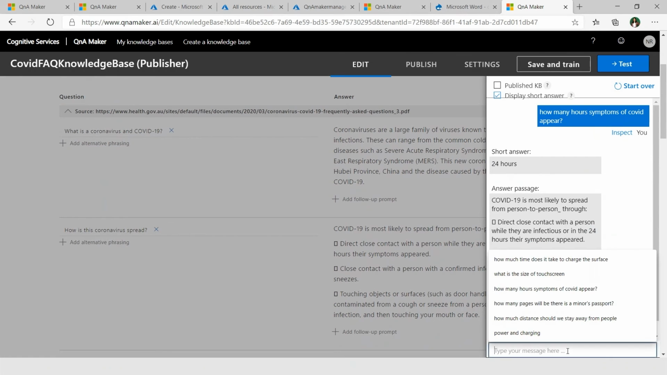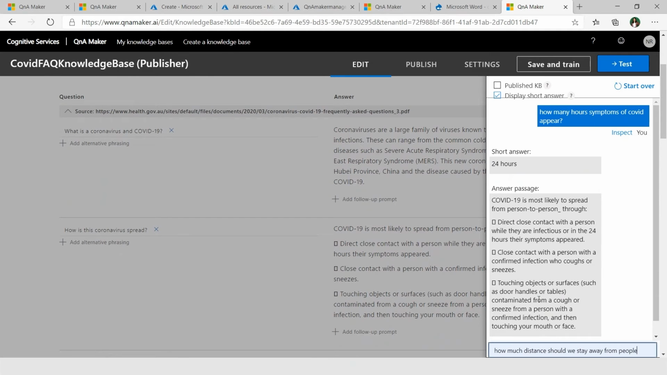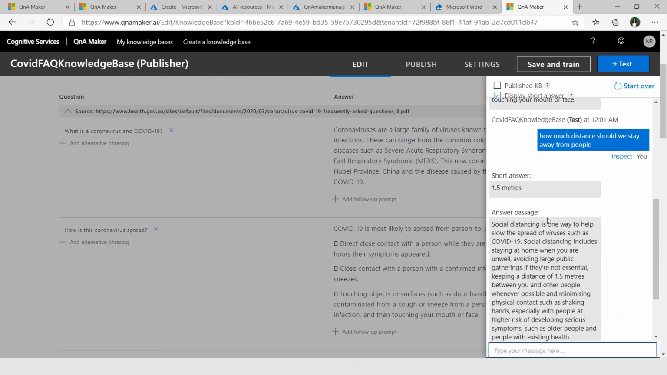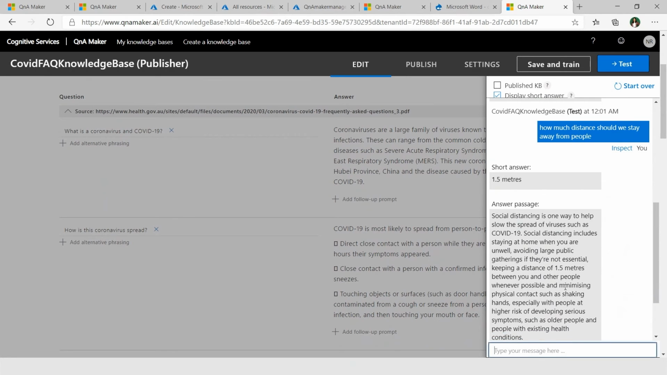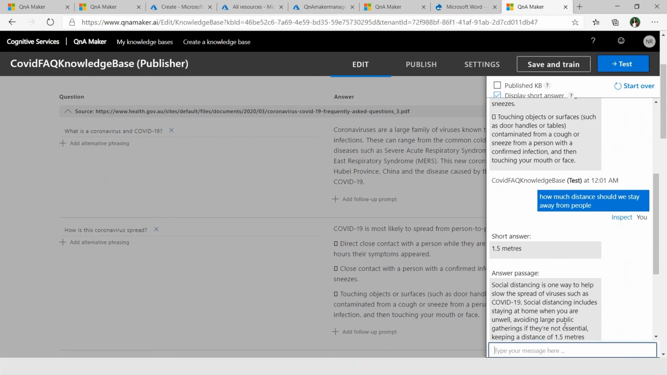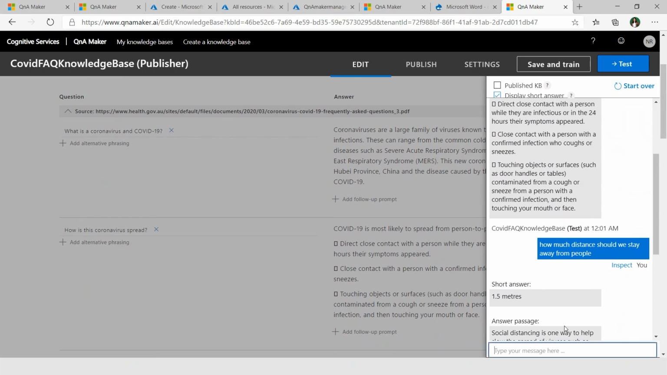Let me ask another question. Let's say, how much distance should we stay away from people? So yeah. And if you see, there's a short answer again coming up, which says 1.5 meters, which is again being picked up from the answer passage itself. So it's quite easy to get the precise answer, and it's quite helpful for the people who had this kind of scenario where the answer passage used to be huge and they used to have a proper content dev team to manually curate these kind of question answer pairs to provide a precise answer to the end user.